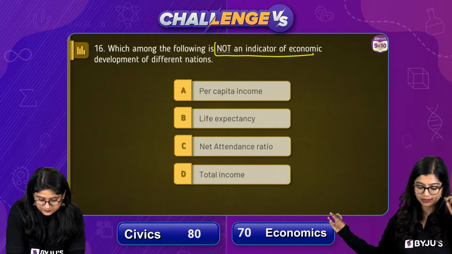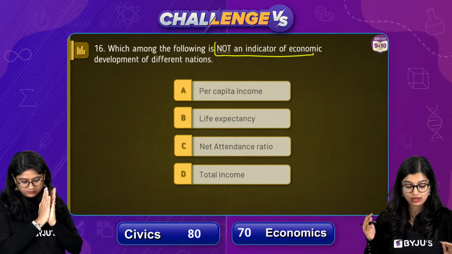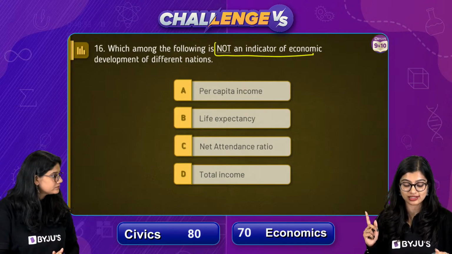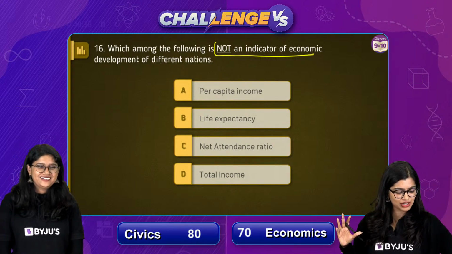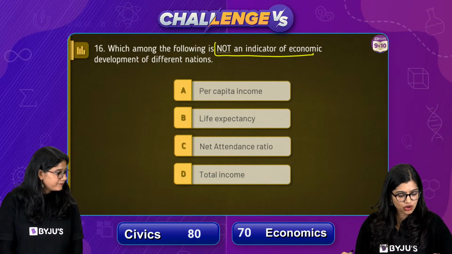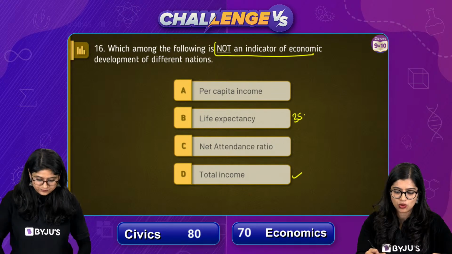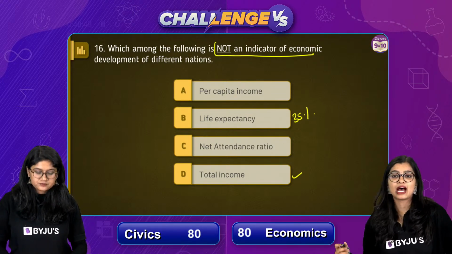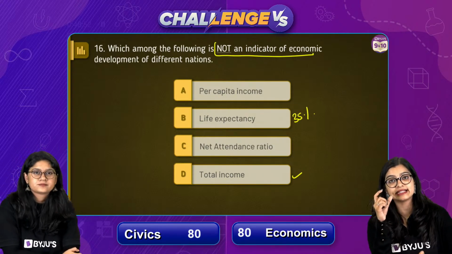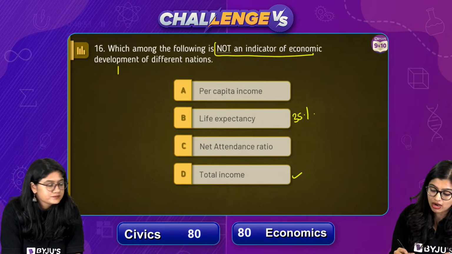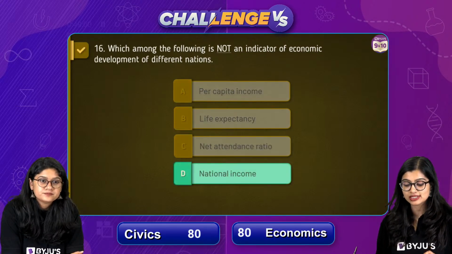Okay, let's close the votes, polls, and I can see here that 48%. Oh, actually, the more I let the poll go, the more some wrong answers are coming my way. So of course, around 47 of you have voted for D, while 35% has told me, ma'am, life expectancy. Now students, when I say indicators of economic development, we know that these indicators are necessary to give a HDI, which is the Human Development Index, right? So based on that, what is the correct answer?